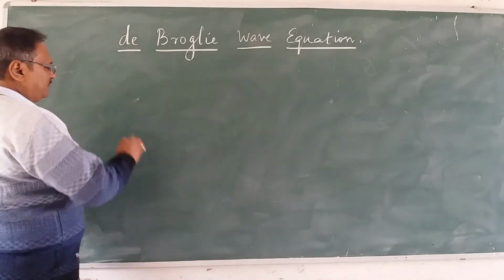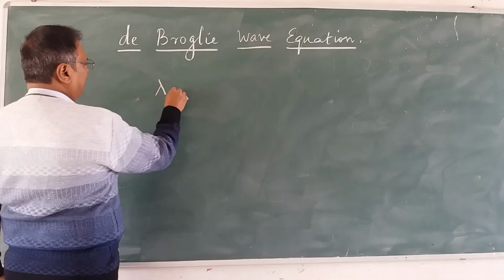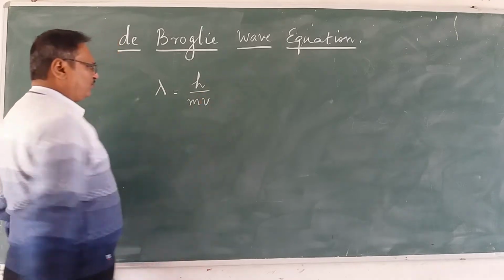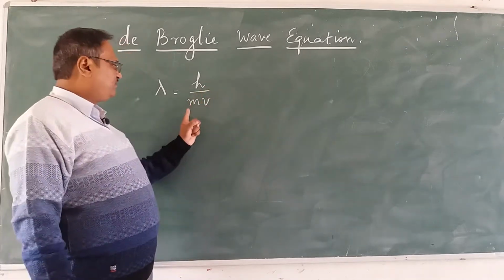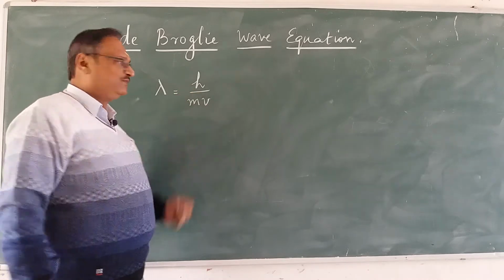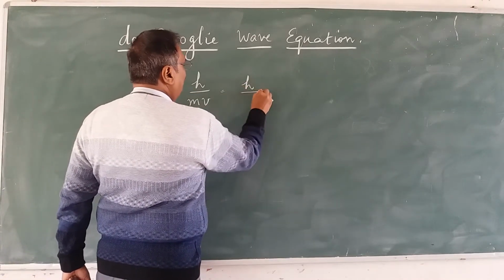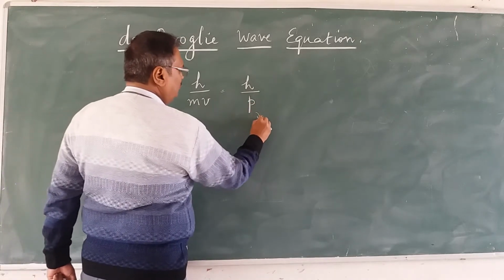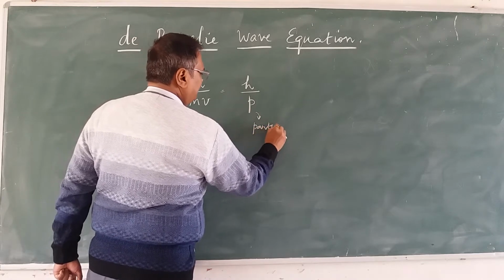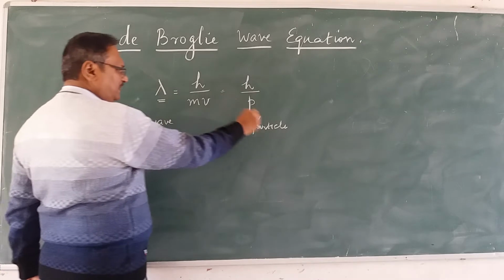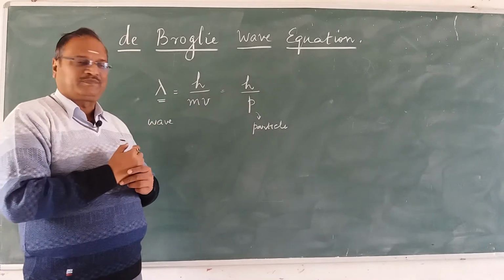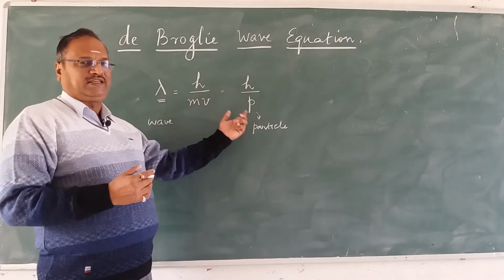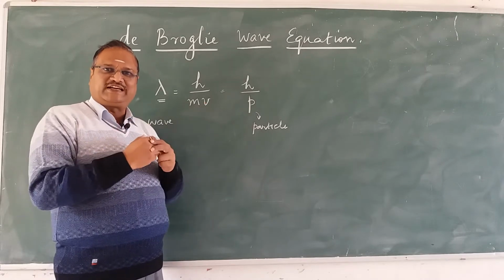Now what is de Broglie's wave equation? Very simple. The wavelength of the wave is equal to h upon mv, where h is Planck's constant and mv is the momentum of the particle. We are comparing the wavelength, which belongs to the wave, and momentum, which belongs to the particle. We are comparing the particle with the wave and the wave with the particle, the interrelationship between them. Now lambda is equal to h upon mv or h upon p, because p is m into v, linear momentum.